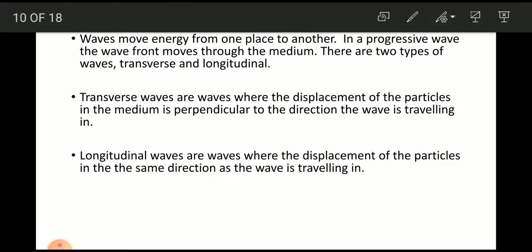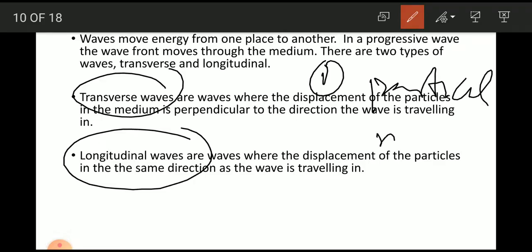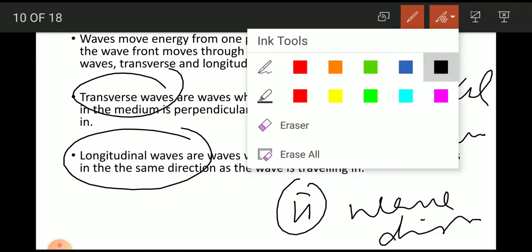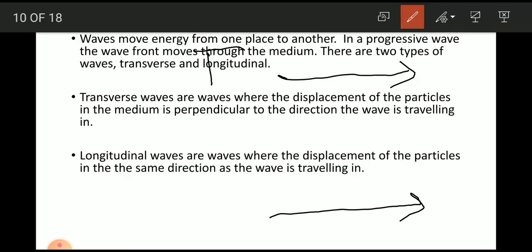For example, if we want to decide the nature of the wave, whether it is longitudinal or transverse, we have to decide two things. First, particle motion, and second, the direction of wave motion. Now, if the particle is vibrating in this direction and the wave is propagating in this direction, this is perpendicular, this is parallel.